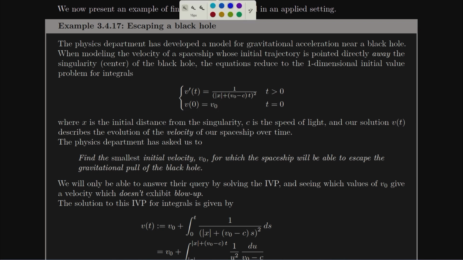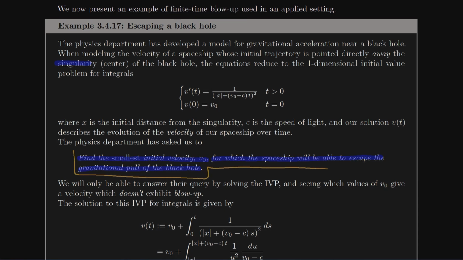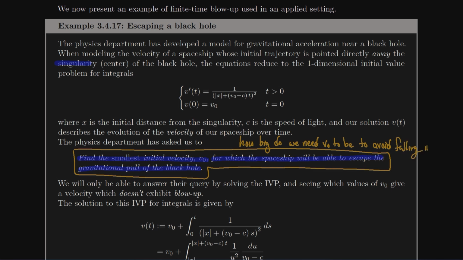What the physics department has asked us for is to find the smallest initial velocity for which the spaceship will be able to escape the gravitational pull of the black hole. In other words, what would the acceleration be at the singularity? Well, it would be infinite. It's asking us to avoid a blow-up time. In other words, we can interpret this as saying, what do we need v0 to be to avoid falling in the black hole? Because nobody wants to fall in the black hole.